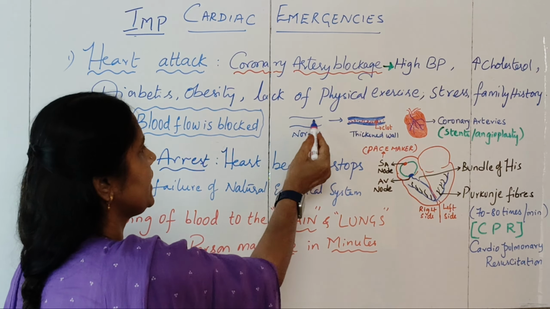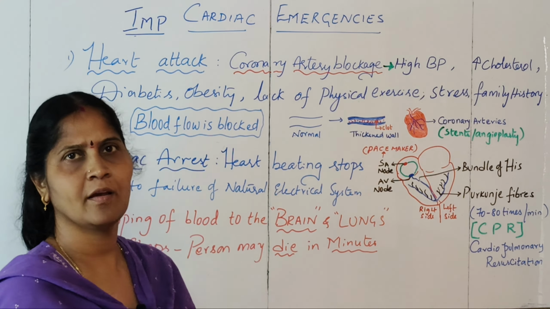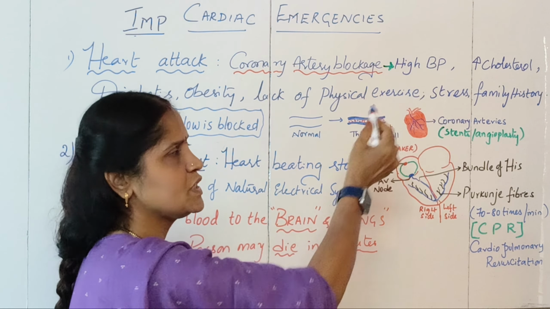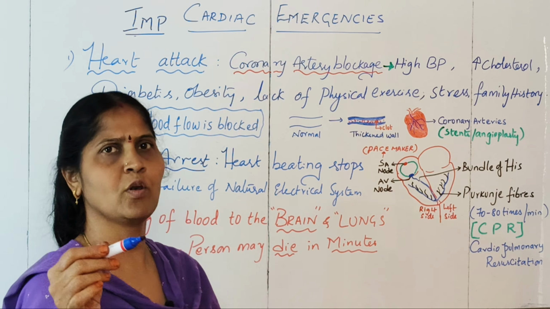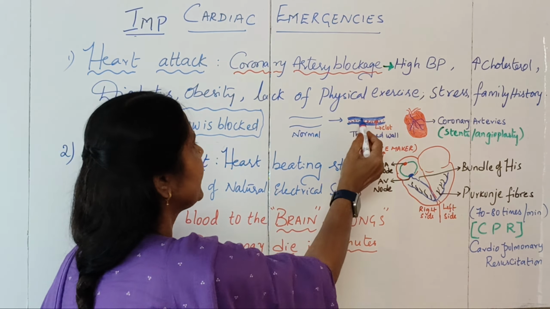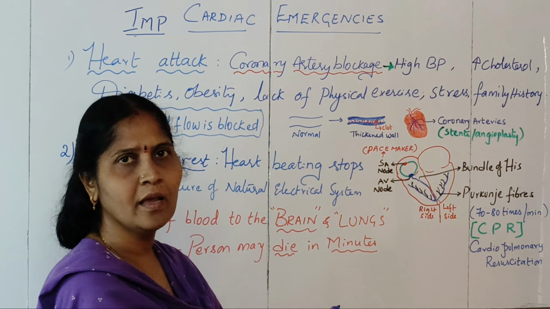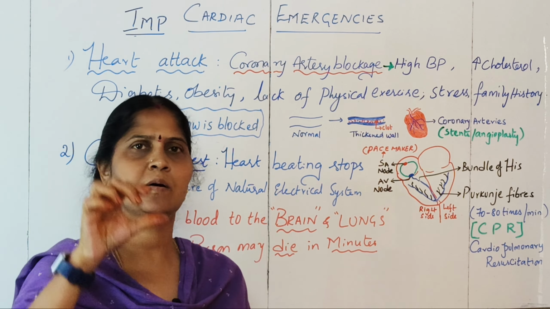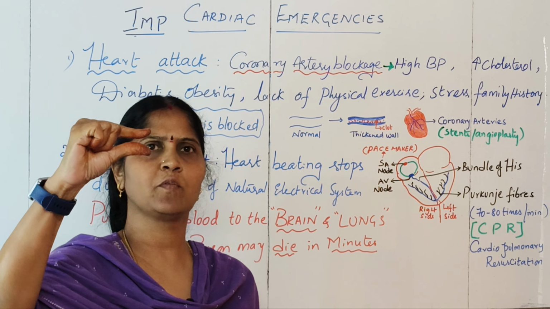In the coronary artery, normally the endothelial lining will be thin like this, but in case of any of these problems, like high BP or high cholesterol, or in the case of obesity or diabetes, the walls get thickened like this, as you can see. So the blood flow will be restricted. When a pipe becomes narrow like that, what will happen?